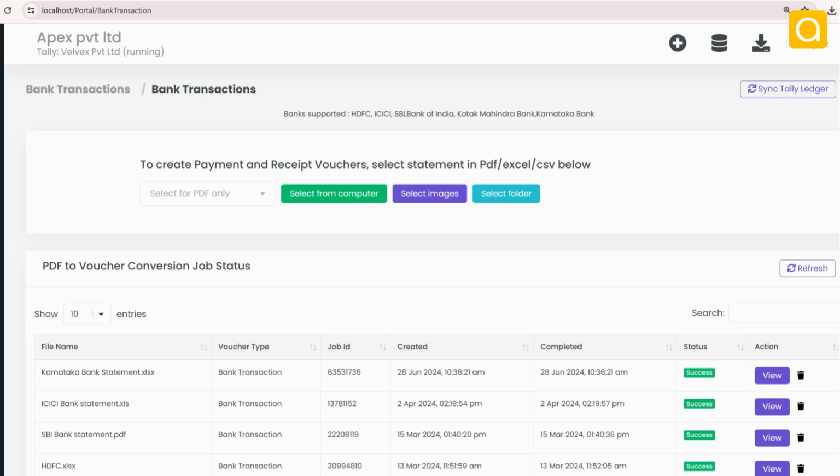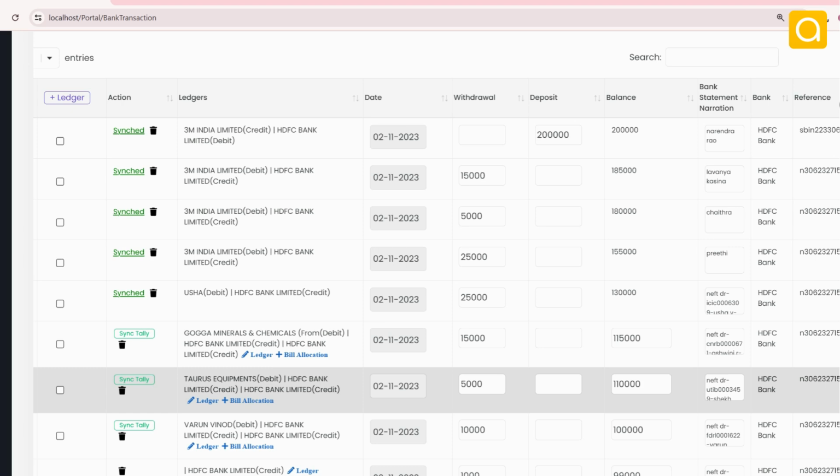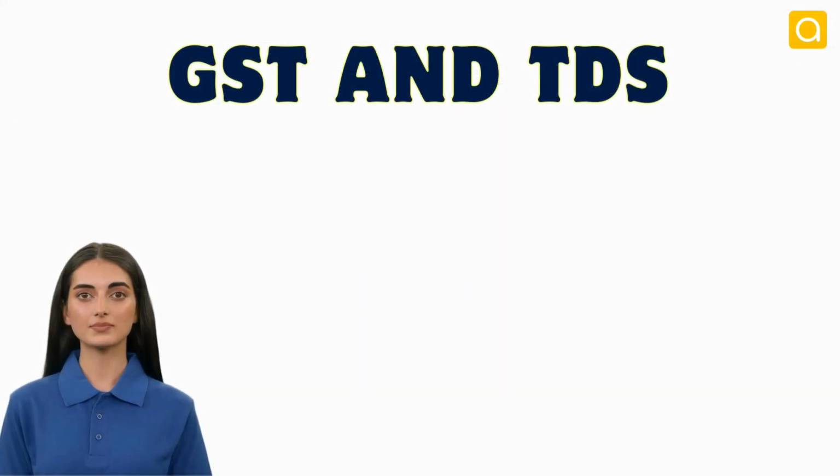Upload your statements in Excel or PDF format, or we have a master template of bank statements. Upload it and each transaction is automatically separated. One side of the ledger is updated with the bank name, while the third-party ledger is auto-picked based on the narration. Once both ledgers are updated, you'll be presented with a bill allocation option to set off the particular bill reference. It's that simple. And there's more.